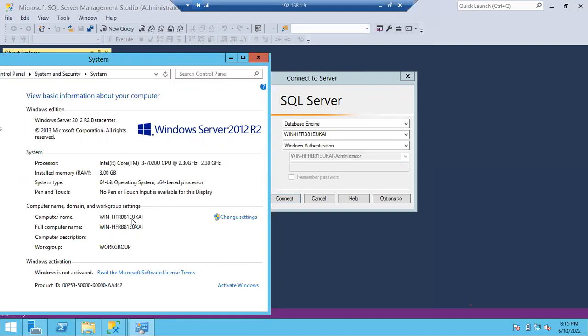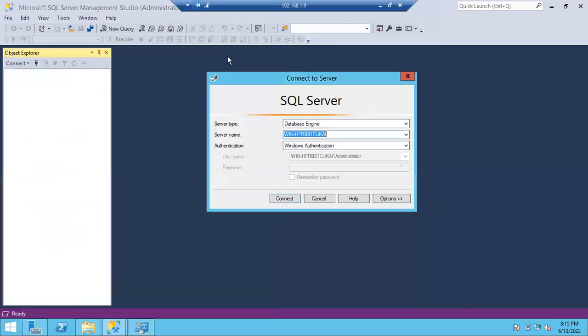In the last class, we already discussed how they will keep the server name and all. Just go through the video if you don't have any idea. All right, so this is the Windows server name, guys. Sometimes, if you install a default instance, automatically it will take the computer name. So that's why the server name was already populated without entering it.